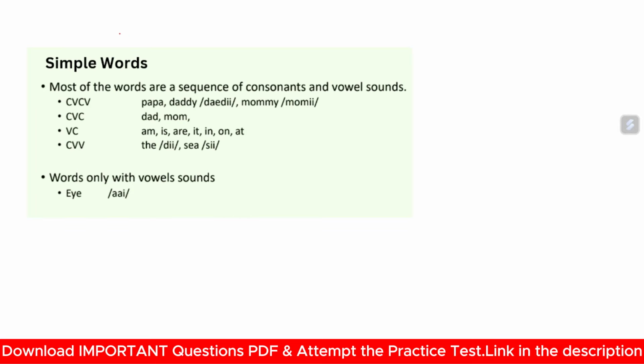Next, simple words. What are simple words? Most of the words are a sequence of consonant and vowel sounds. You will see most of the words are a sequence of the sounds of a consonant and then a vowel. For example, papa, daddy, mommy, dad, mom. So here you will see that papa has a consonant sound, then a vowel sound, then a consonant sound, then a vowel sound.